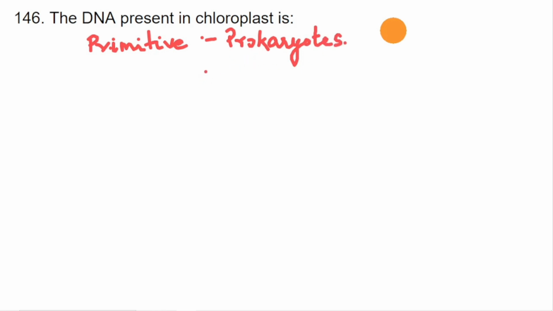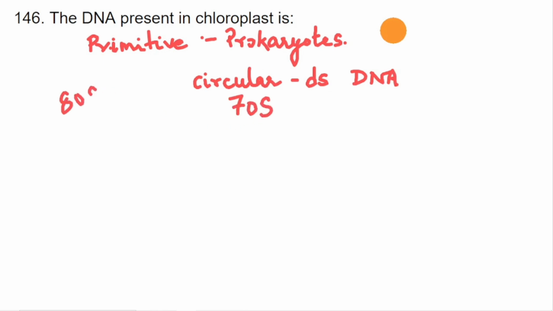So prokaryotes have circular DNA. The DNA will be circular double-stranded DNA. And what else is unique in chloroplast? They have 70S ribosomes. So usually eukaryotes have 80S ribosomes. They have 70S. So these are the indication that they were actually prokaryotes that started endosymbiosis, living inside eukaryotic cells. So the answer to this question would be circular double-stranded DNA.